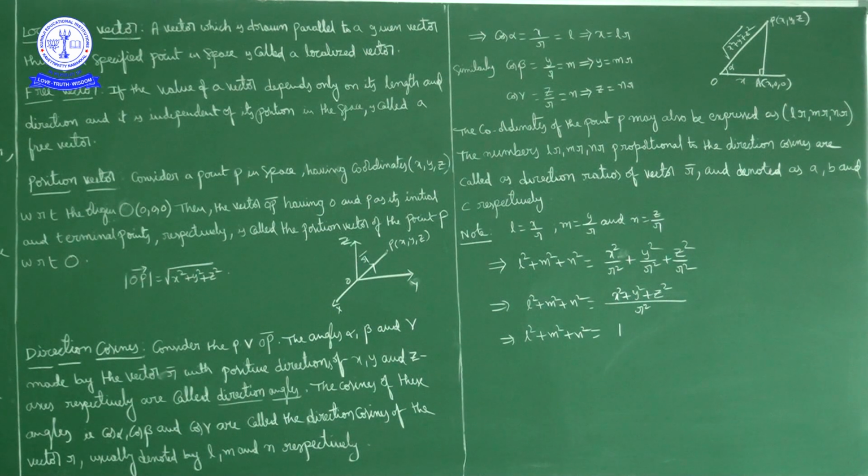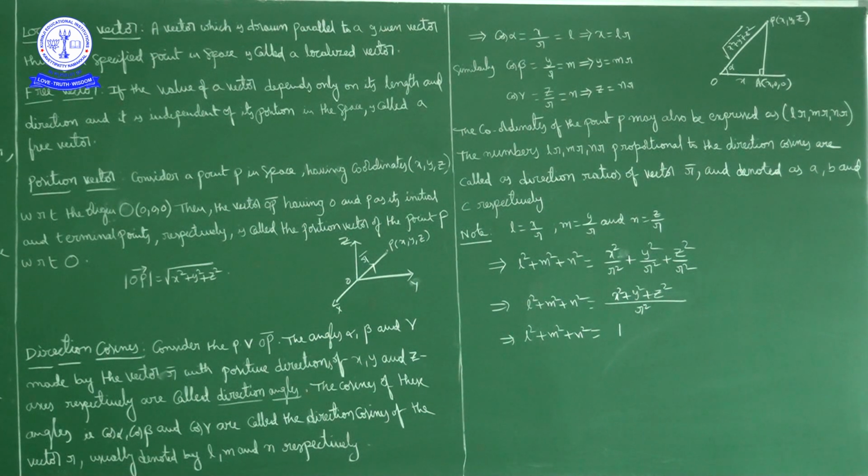Similarly, cos beta, where beta is the angle made by OP with the positive direction of the y axis. From point P, if you drop a perpendicular on the y axis, the point on the y axis will be (0, y, 0).